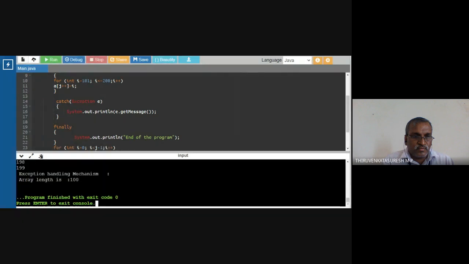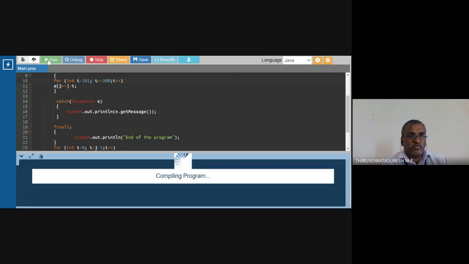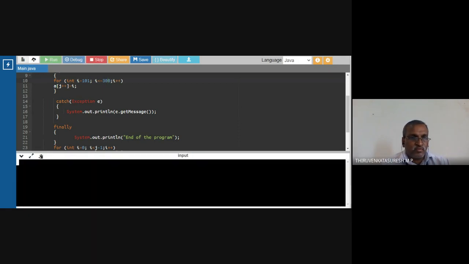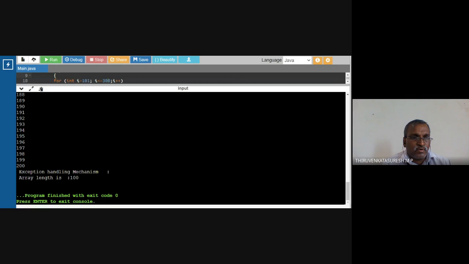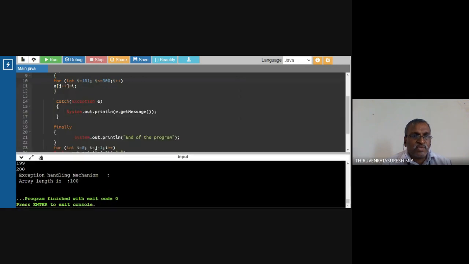Now I'm going to change the value. I'm going to put more values, so instead of this one, I'm going to put 300 values. So I'm going to run this code.